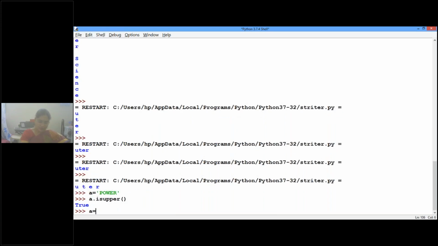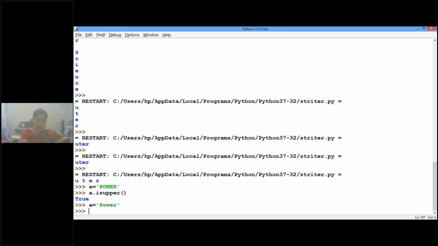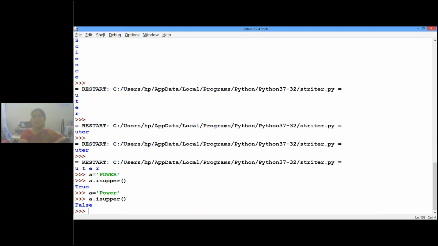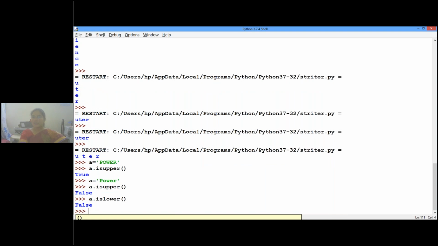Now if I change only the first character to a capital letter, is everything in uppercase? False. If everything is in uppercase, then only isupper will give you true. Otherwise, it is false. The same thing, is it in lowercase? False. Is it clear, children? So it is neither uppercase nor lowercase. It is a combination of things.